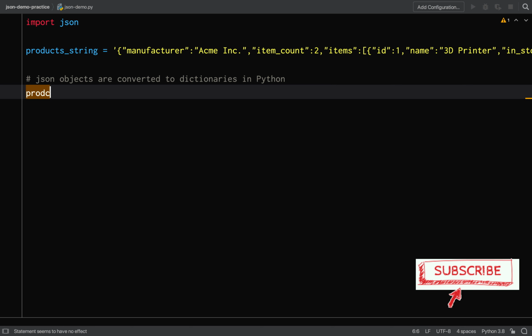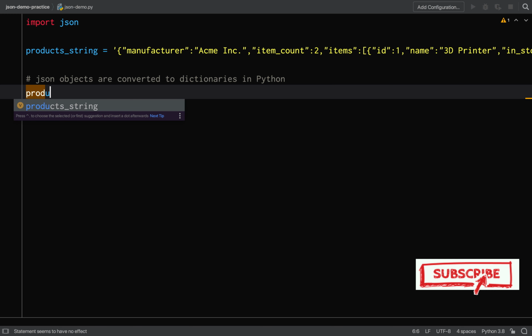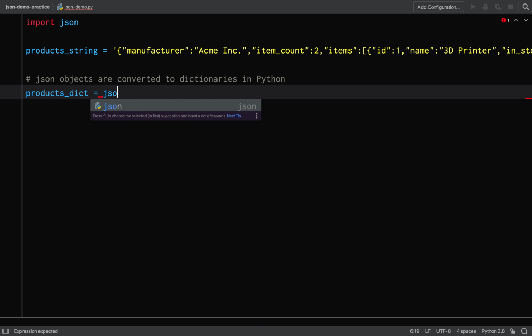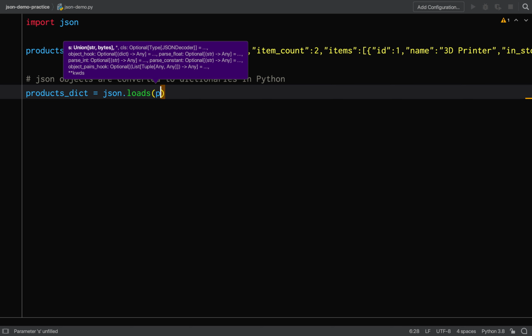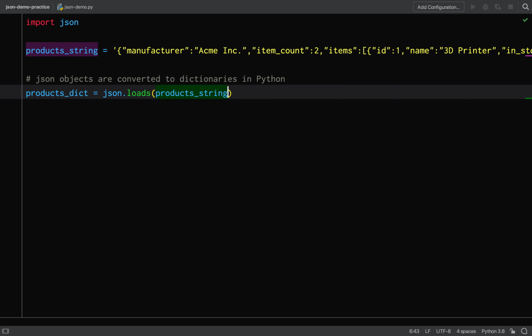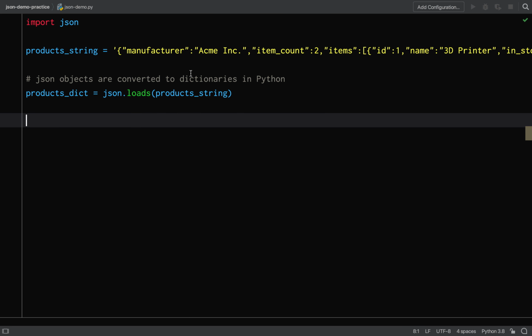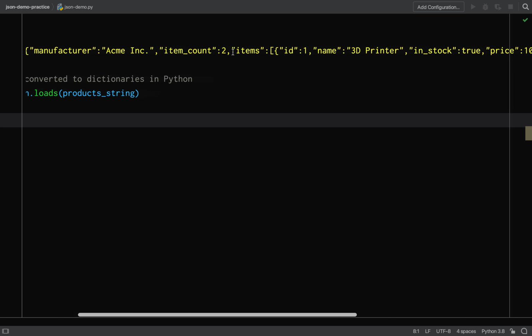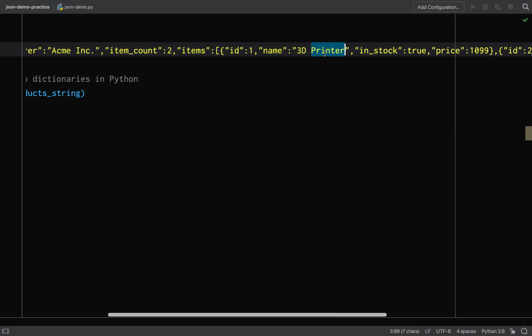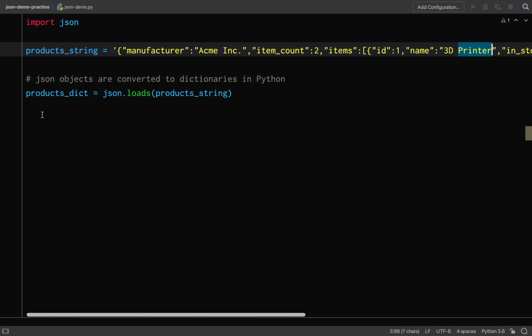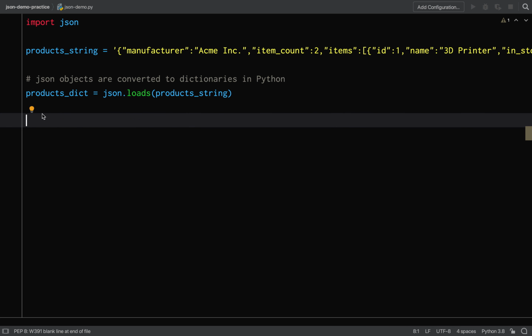And a dictionary is a structure which contains key value pairs, much like JSON objects, and they do look very similar, as you'll see, but there are subtle differences. The way that we make the conversion is using the json module from Python and then the loads function. So json.loads, pass in our product string, and that will now convert that into a dictionary. And so that means we can go and search that dictionary for pieces of data that we want. For example, if I want the name of the first item, I just have to obtain it like this.